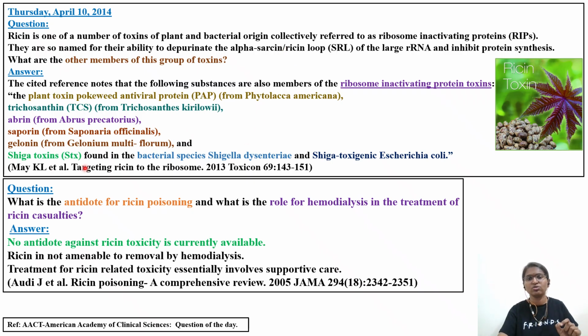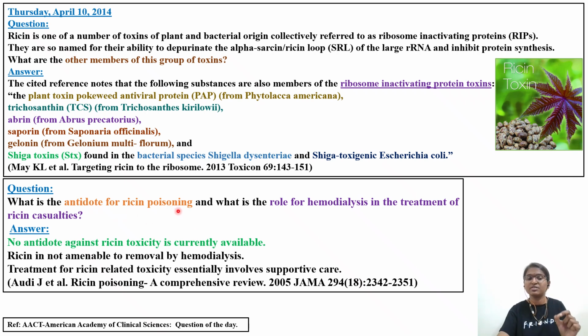So all these toxins are ribosomal inactivating protein toxins. Okay. Next question we'll see. What is the antidote for ricin poisoning? Whenever you're discussing any toxin, there might be some antitoxin also, though not always. With respect to ricin, there is no antitoxin. So that concept we'll read in this question.